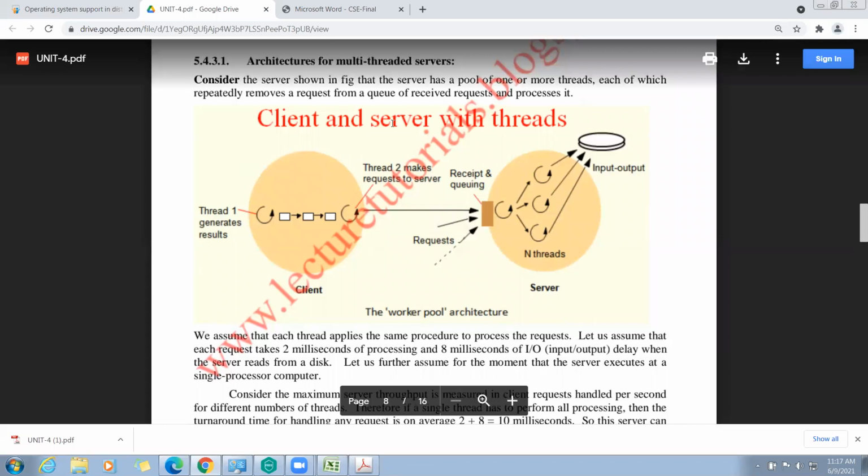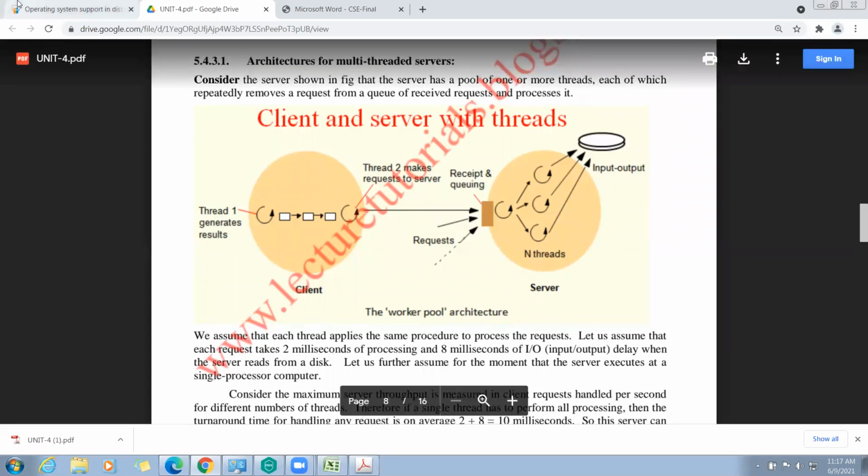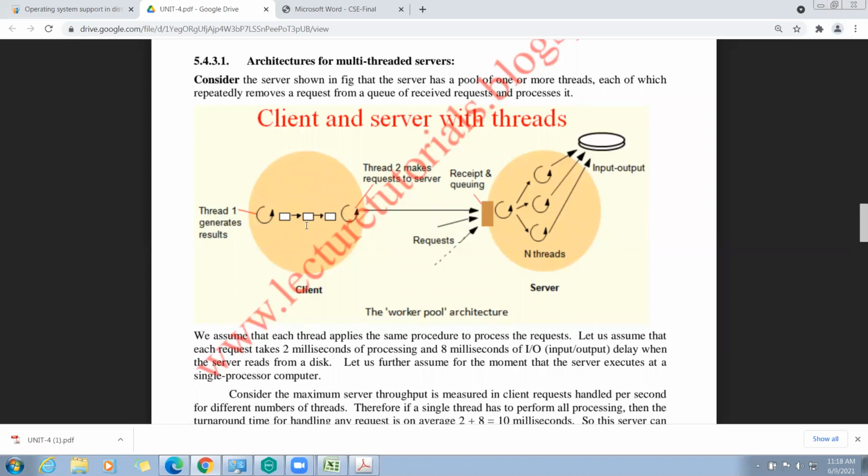In this multi-threaded environment, in the client we are having 2 threads. One thread is responsible for generating results, and one thread makes requests to the server.